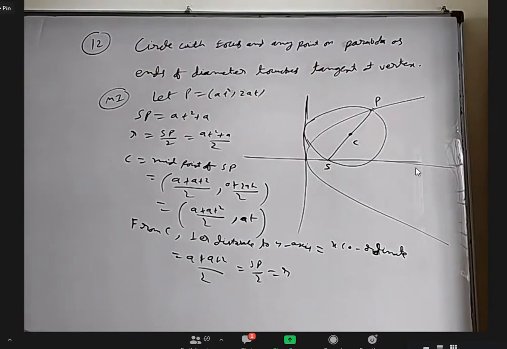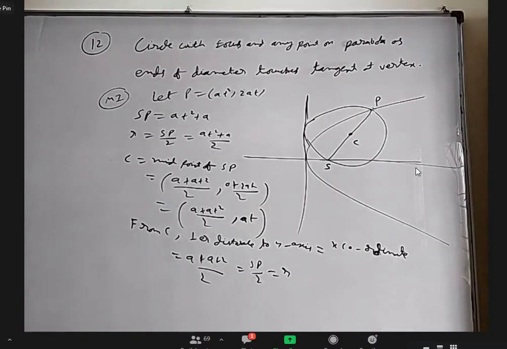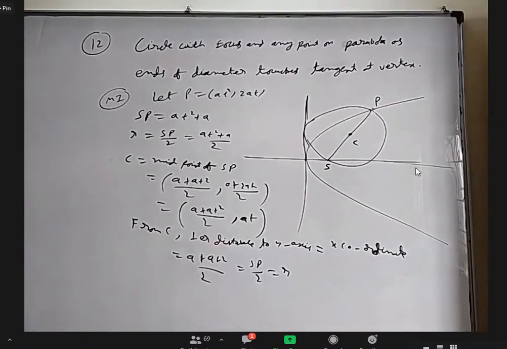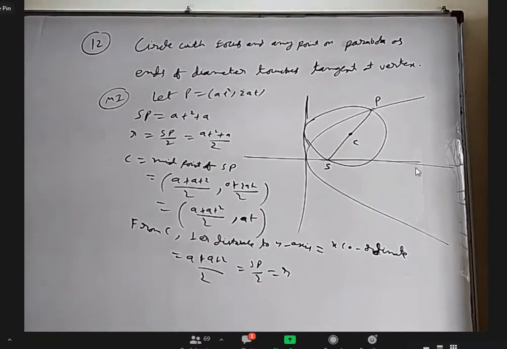So we know the ends of the diameter. From that, the midpoint will give the center, and half of that will give the radius. From that, you find the perpendicular to the y-axis, which is the tangent at vertex, will be equal to the radius.